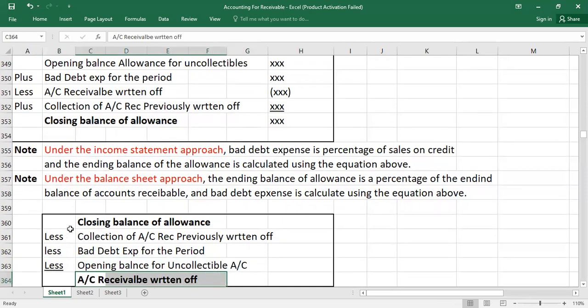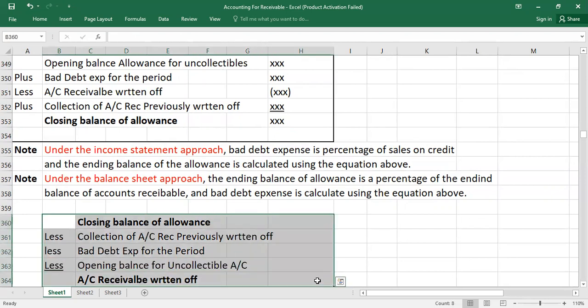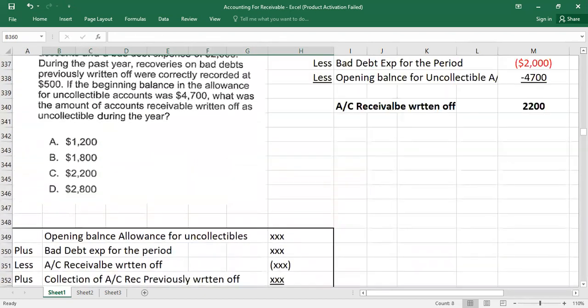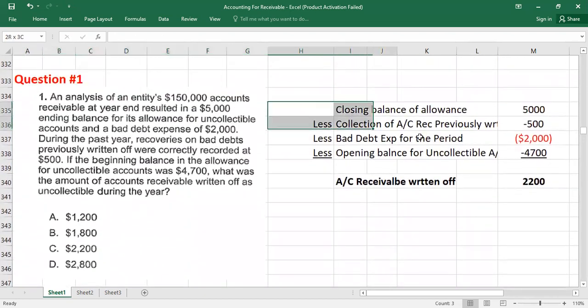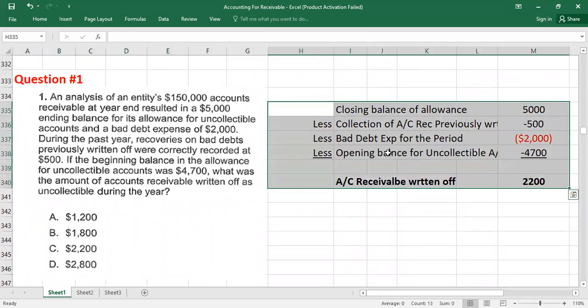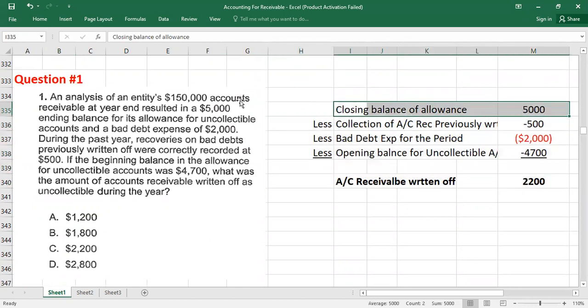So we are going to put this equation to calculate account receivable written off during the period in front of the question, and we will put the values there now. So here we go. This is the same equation, just we wrote it here. Now we have a closing balance of allowance 5,000, and it is given here. This closing balance of allowance 5,000 is given in the question here. Okay, as he told you, resulted in 5,000 ending balance of its allowance for uncollectible. So this is the closing balance.